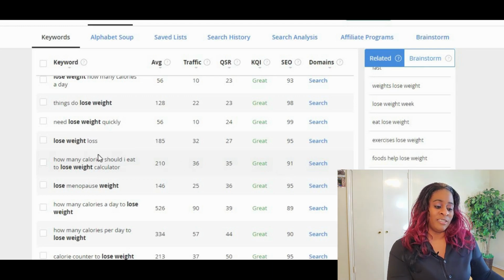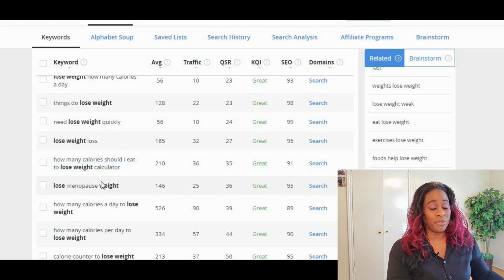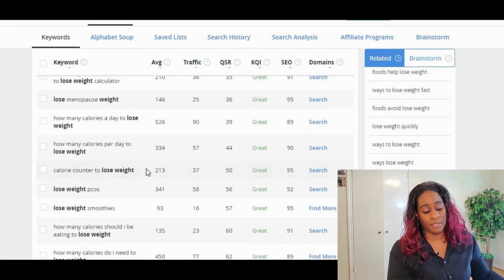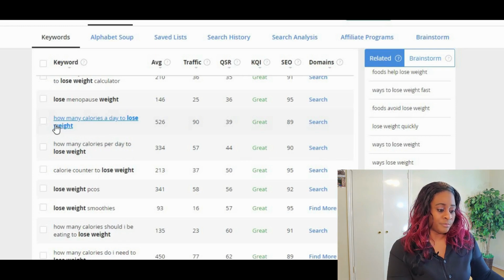So guess what? If you had a product that revolved around weight loss and you actually had a calculator to put on your website, guess what? This would be a great keyword. I don't have a weight loss calculator, so I couldn't use this keyword.